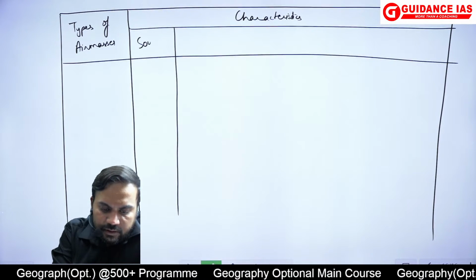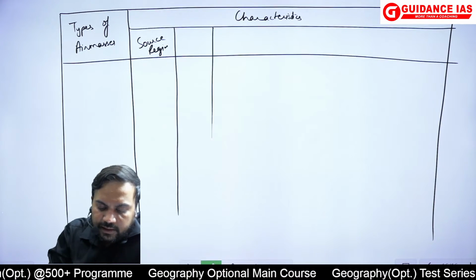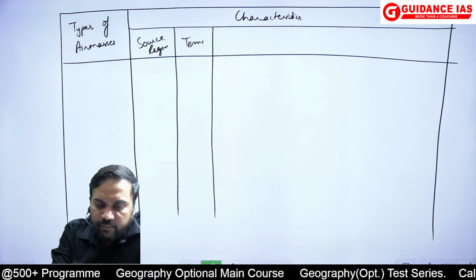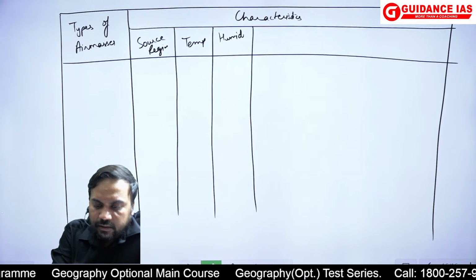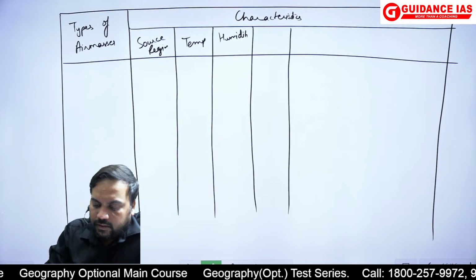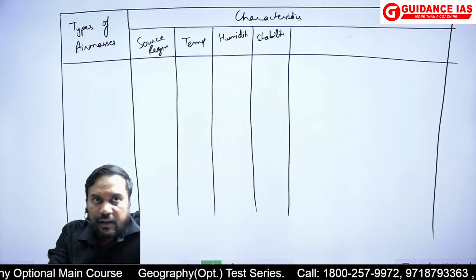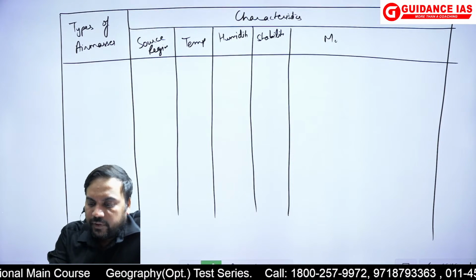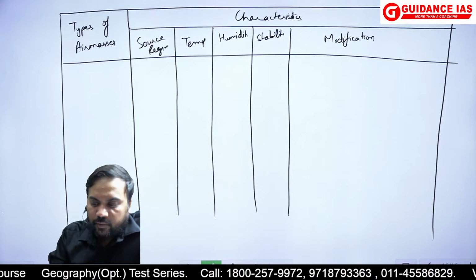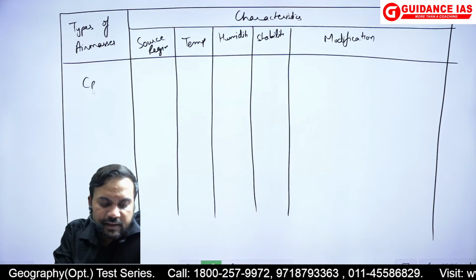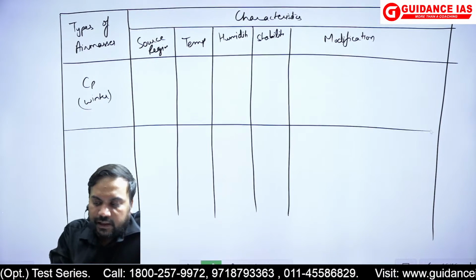So the source regions, other characteristics like temperature, humidity, stability, instability, and the modifications. ठीक है, और modifications में सपोज हमने लिया था CP winter, we had talked about the